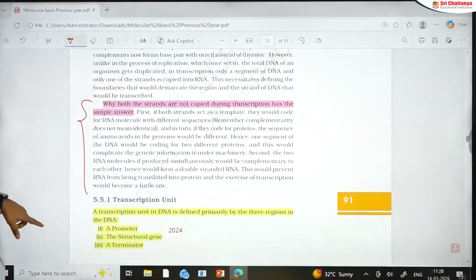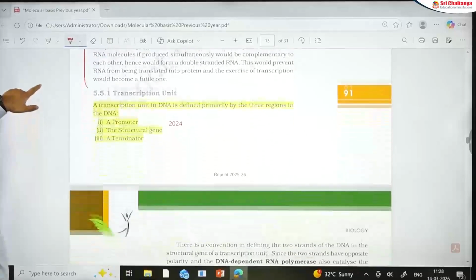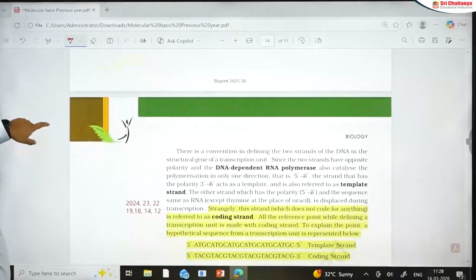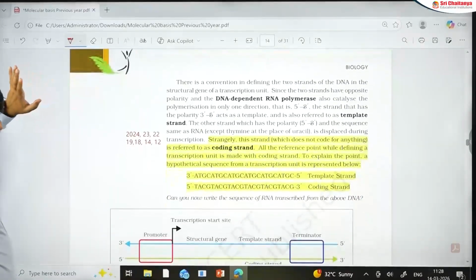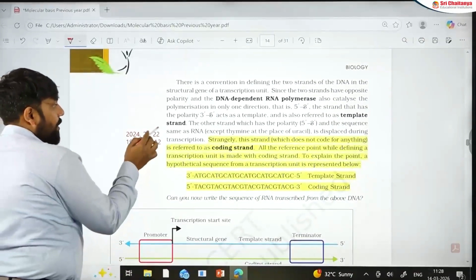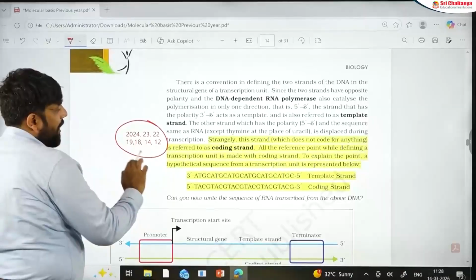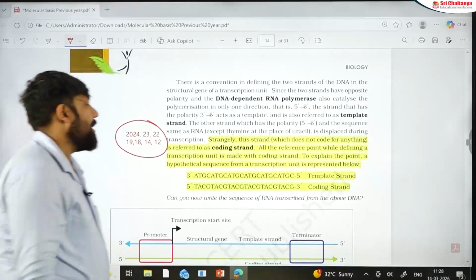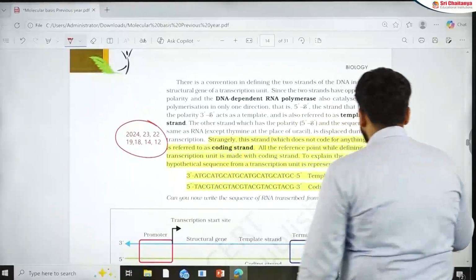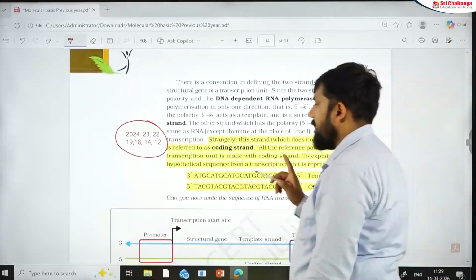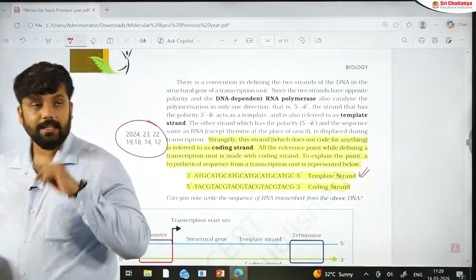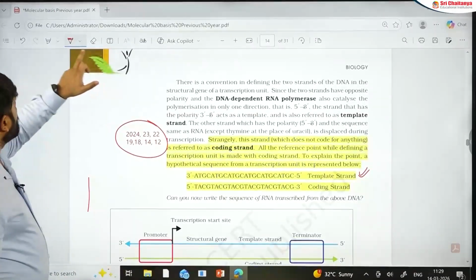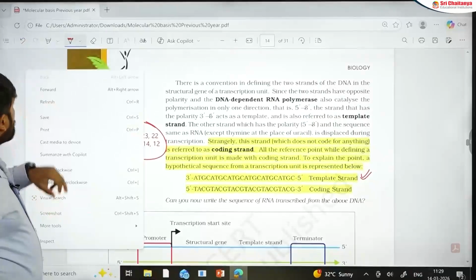Don't forget this paragraph. We are going to the transcription unit, what is available: promoter, structural gene and terminator. Now see the importance. From this coding, non-coding part, I have questions from 2024, 23, 22, 19, 18, 14, 12. I have so many questions appearing from this. There are certain conceptuals coming from this section. I marked those conceptuals. Towards the end, we'll discuss those conceptuals also. We have made a separate video for them also. You can go into that and see how they are.